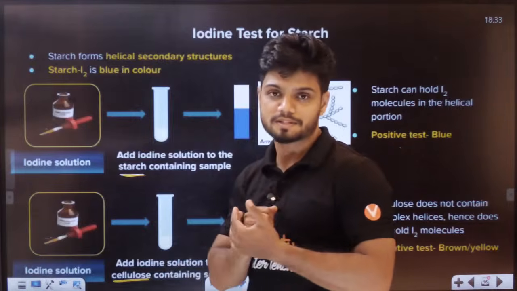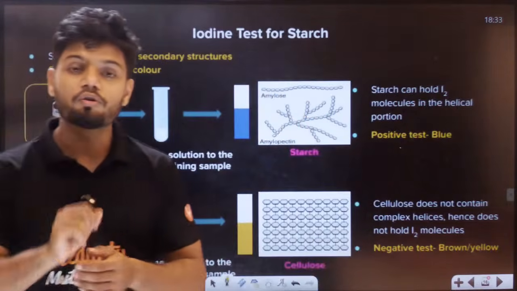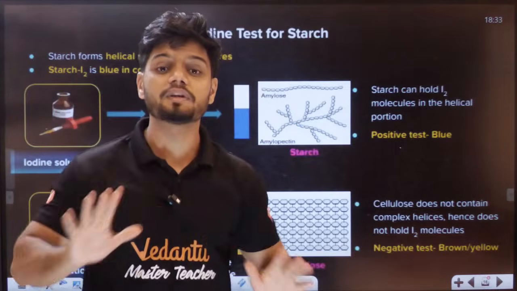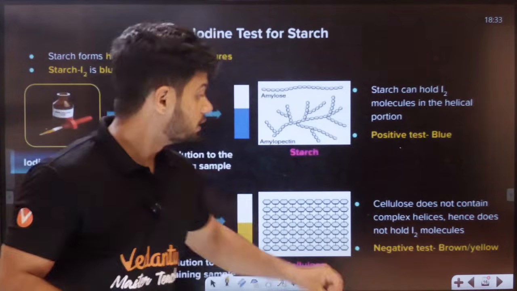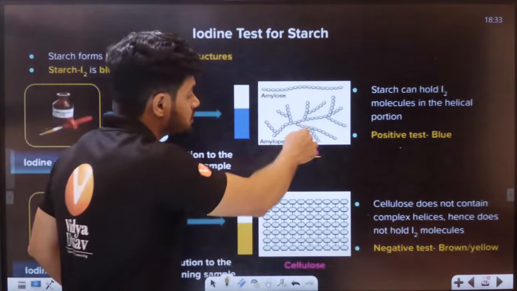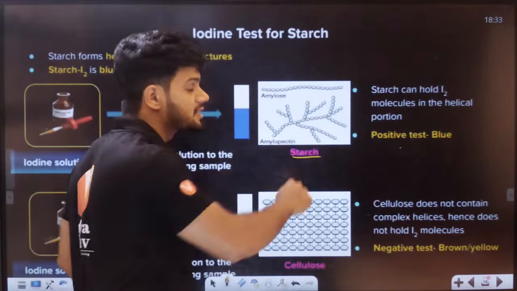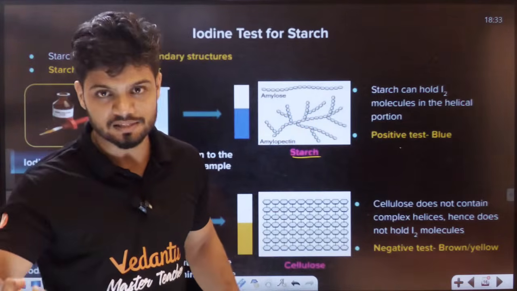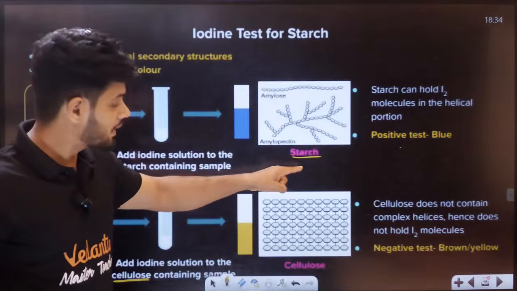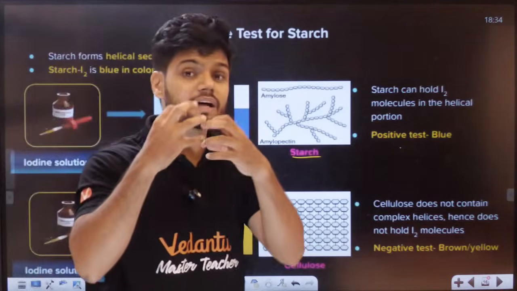Now, what happens, students? The first condition, where all your hands were free, is your starch condition. The structure of starch has free helicals. Hands are free. So can starch hold the iodine?